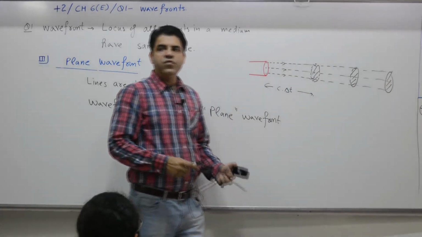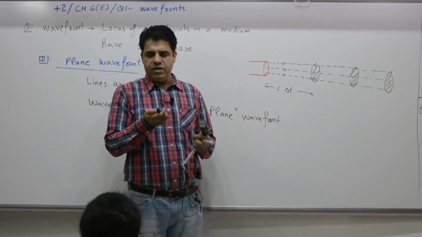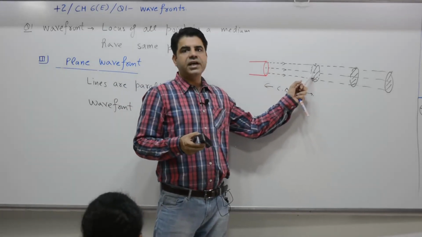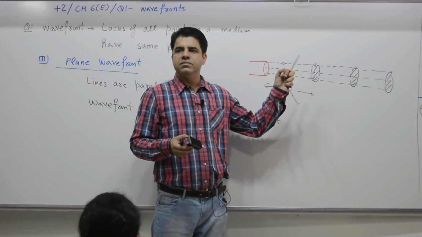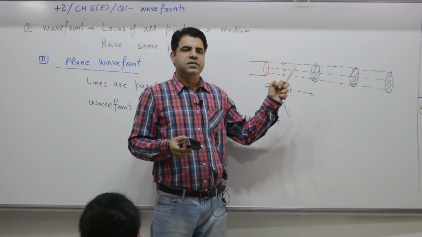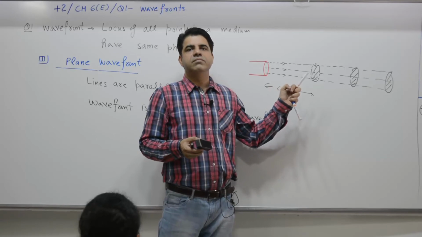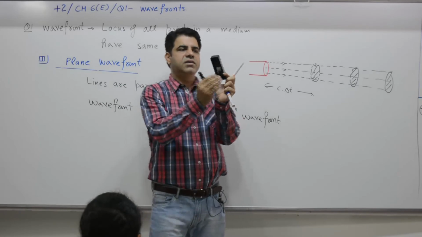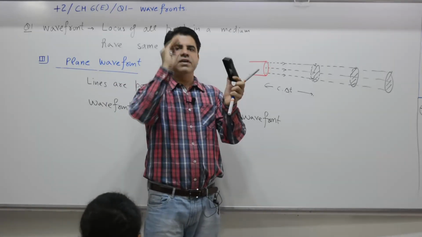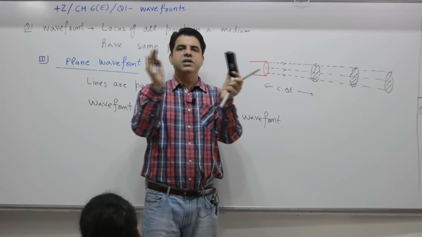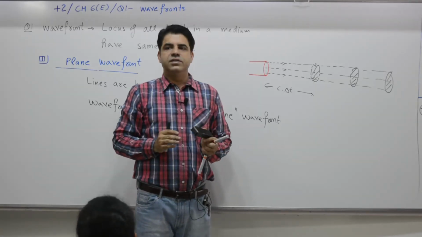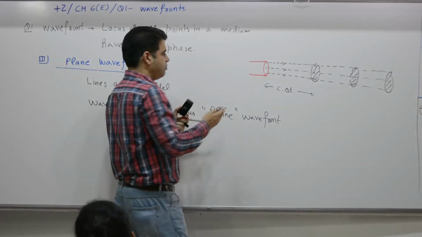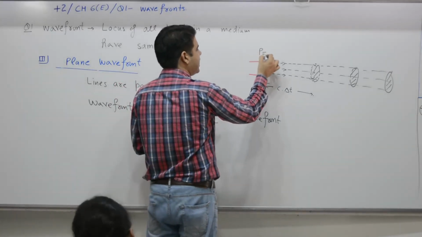Means what? If you have a laser with you and you switch it on from Earth, it moves as a disk of area A. It reaches the moon, hits the moon, comes back, and the area is the same. For a bulb, as the distance increases, the wavefront size keeps on increasing, the lines are diverging. That is why intensity keeps on decreasing. Here, suppose it is a source of power 10 watt.